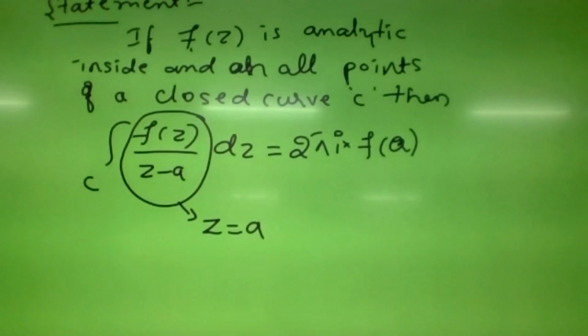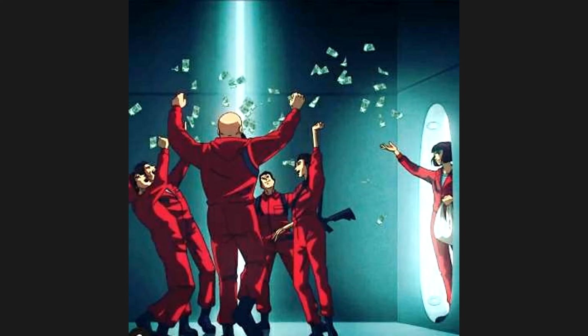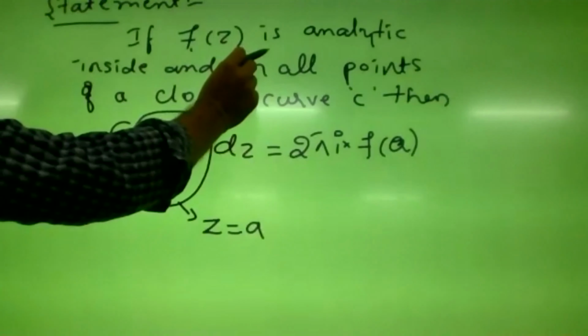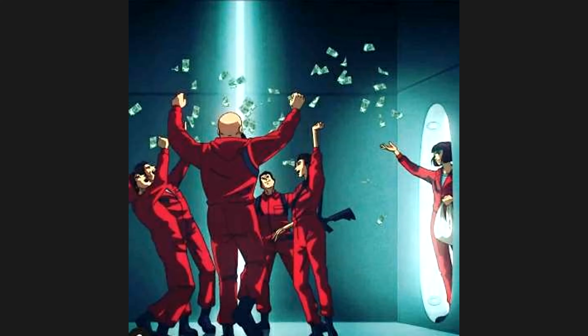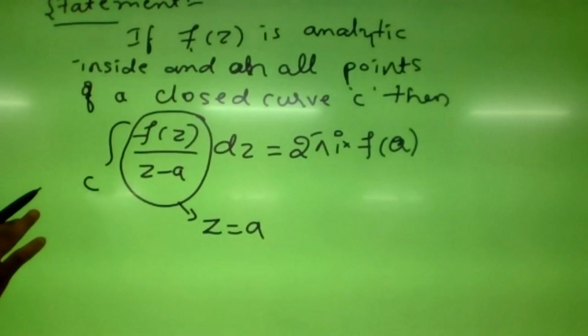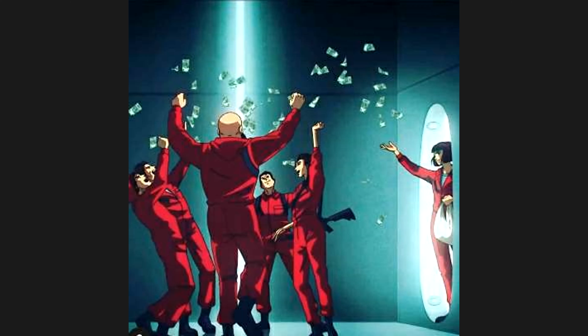Is it a clear statement? One more time, sir. Okay, sir. I considered one function f of z which is analytic everywhere inside and on all points of a closed curve C. But in the integrand I have not considered only f of z.